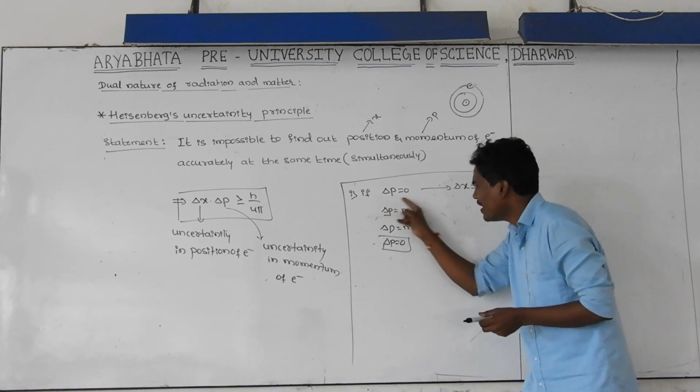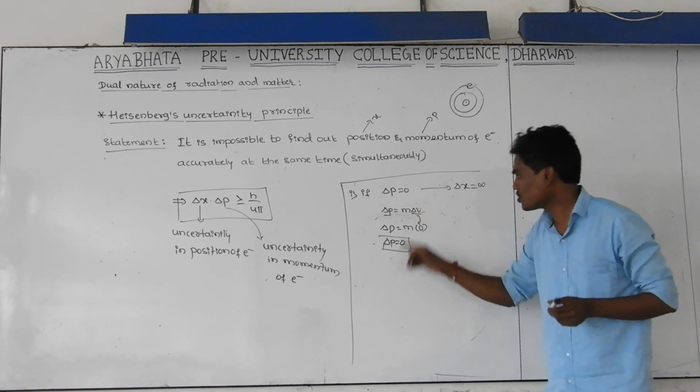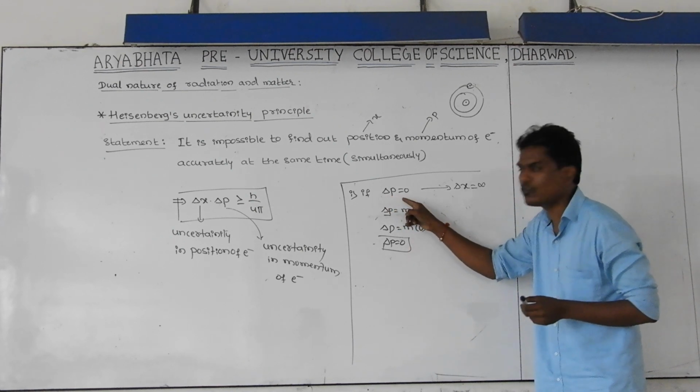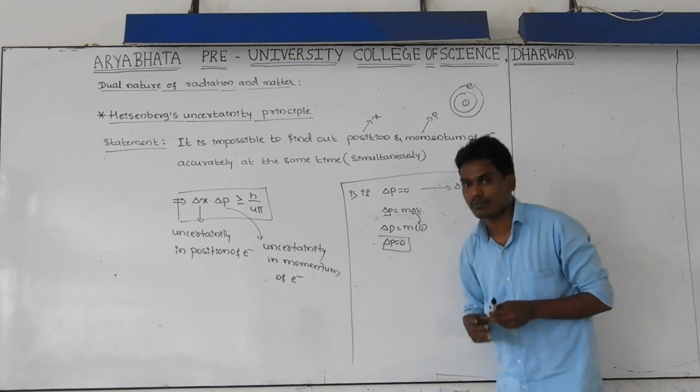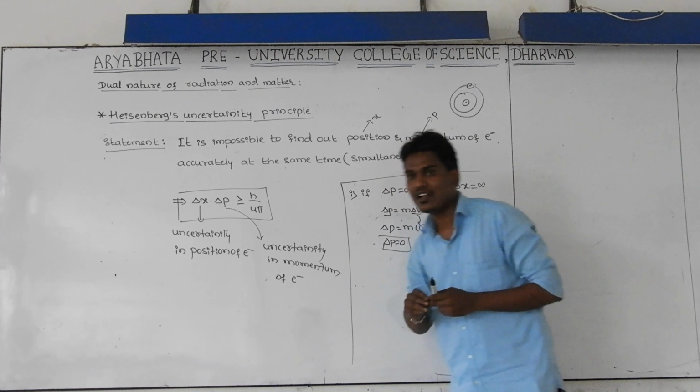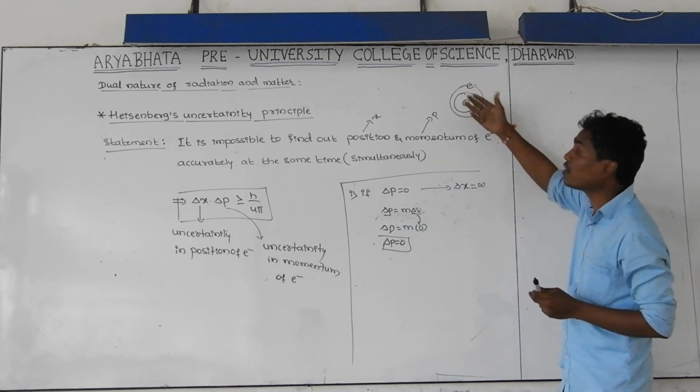But here momentum is 0. That is correct, momentum is exactly 0, meaning velocity is equal to 0. That's why momentum is equal to 0. But where is the location of the electron? Location means position. The electron is at rest, but where is the electron's position? Where is the location of the electron?